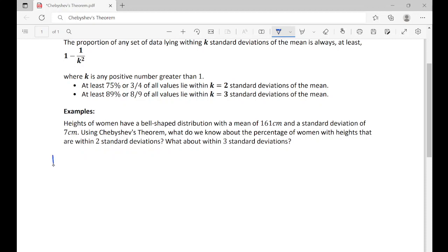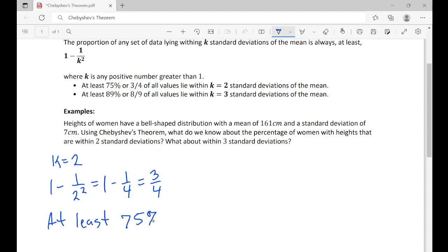So here, k equals 2. So we're going to do 1 minus 1 over 2 squared, which is going to give us 1 minus 1/4, which again, when you do this, will give you 3/4, which proves what we've already shown right here. So what do we say about the women's heights within 2 standard deviations? That at least 75% lie here.